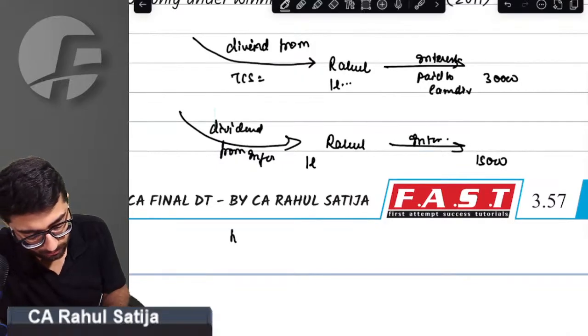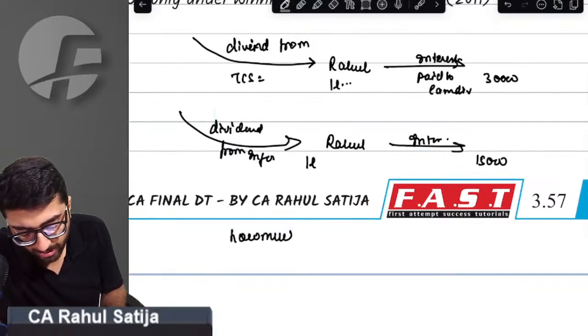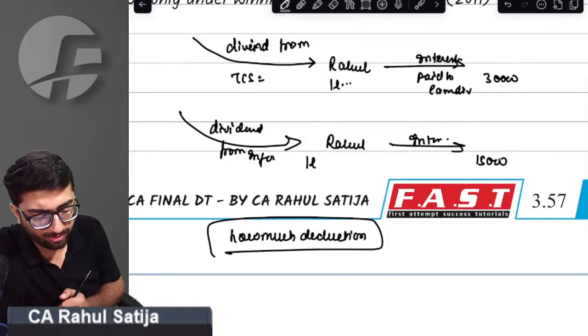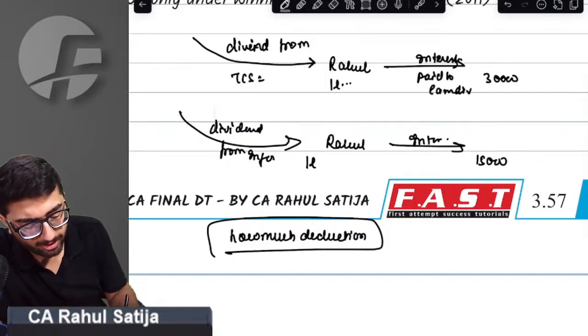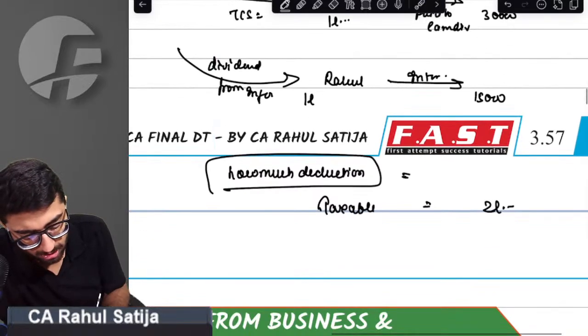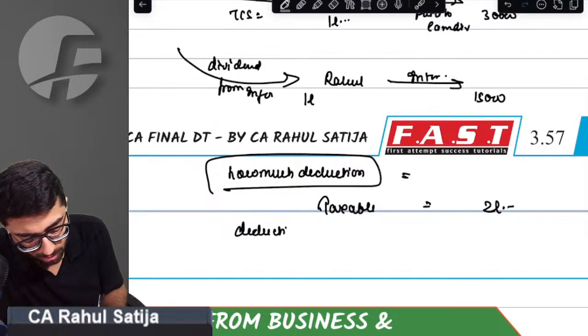In this case, how much deduction will be allowed? This was asked in the May 25 examination. How much deduction will be applied? Sir, first of all, dividend taxable will be 2 lakh. For the purpose of deduction, we have to take 20% of dividend.